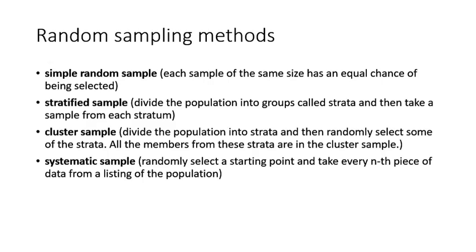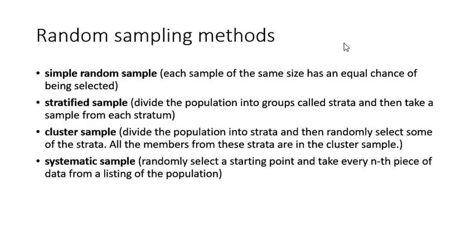Systematic sampling is a random sampling method in which the starting point of the sampling is taken and every nth item of the data from the population is picked up. For example, if you are selecting every fifth item from the population to be in your sample, then it will be an example of systematic sampling.